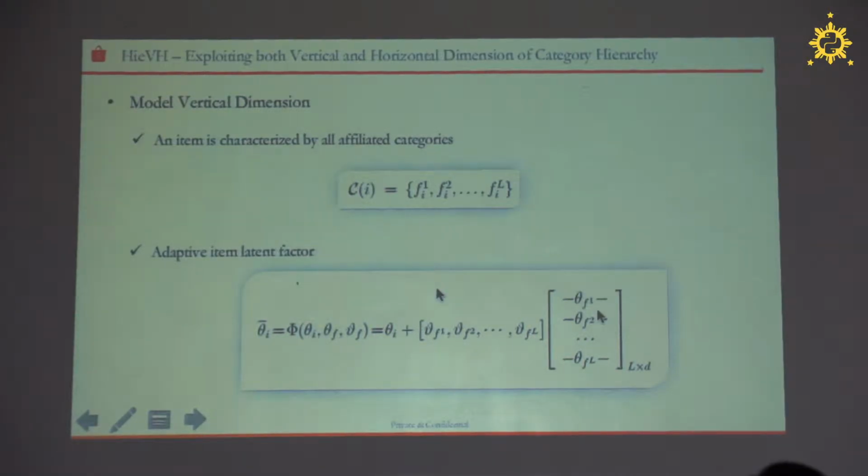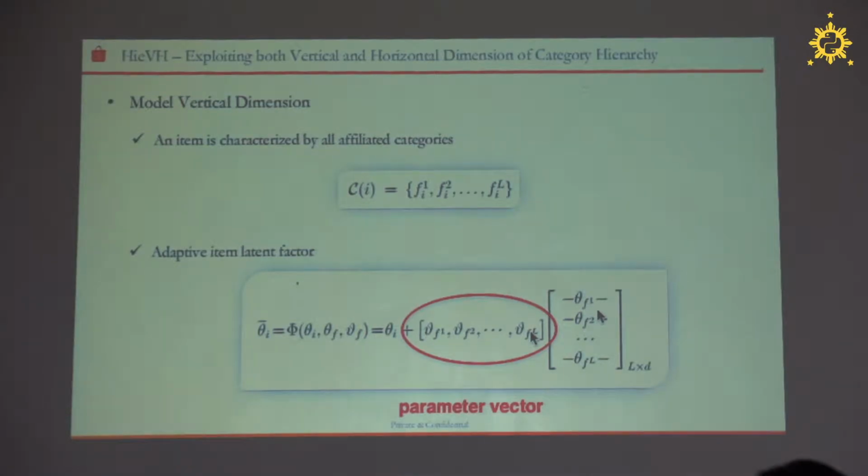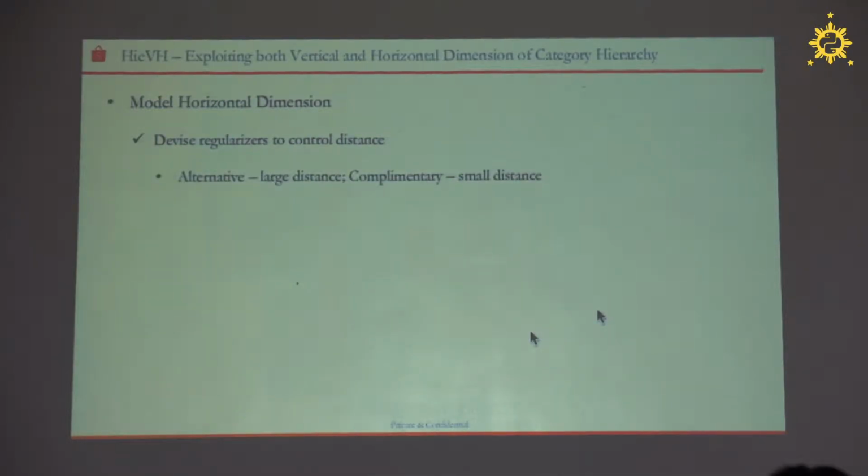From previous data analysis, we know that different categories may have different influence on the items. So we put a parameter vector here to learn the different influence of the categories at different layers of the hierarchy. And also for the horizontal dimensions, we devise regulators to control the distance of the category latent factors.